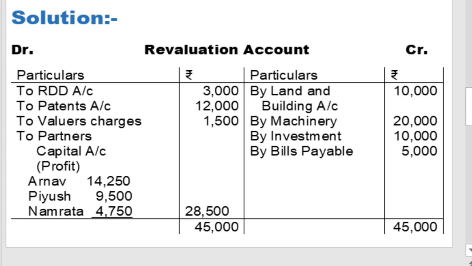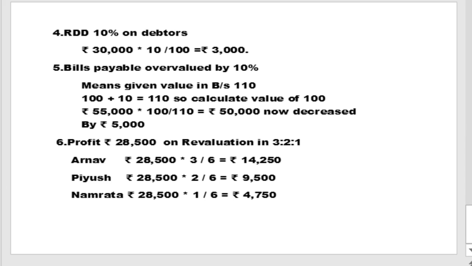Then how to calculate bills payable: the old value of bills payable is overvalued by 10%, meaning the value given in the balance sheet is 10% more. So 100% value is always the true value, but 10% more means the given value in the balance sheet is 110.